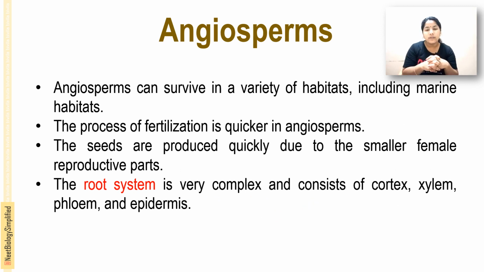Angiosperms can survive in a variety of habitats, including marine habitats. The process of fertilization is very quick in angiosperms, and seeds are also produced very quickly due to the smaller female reproductive parts. The root system is very complex and consists of xylem, phloem, cortex, epidermis, etc.